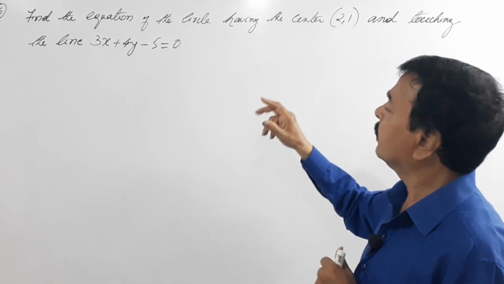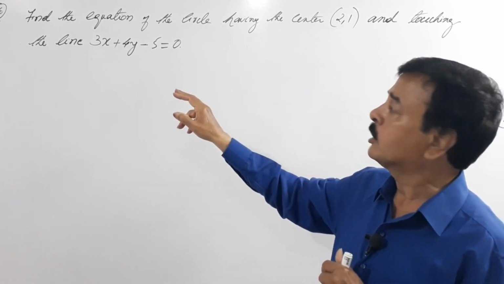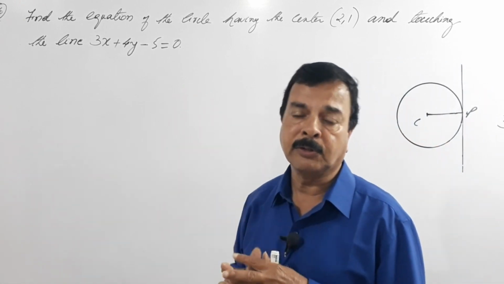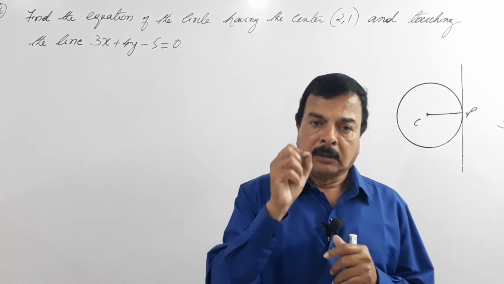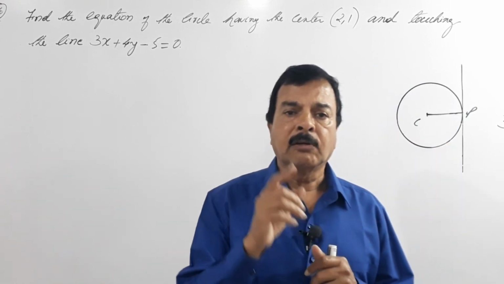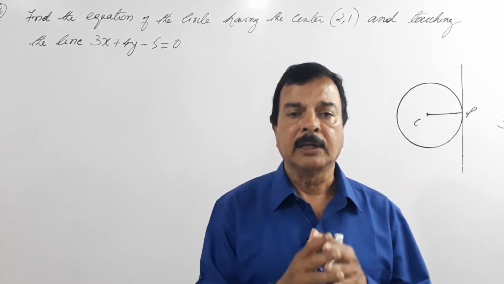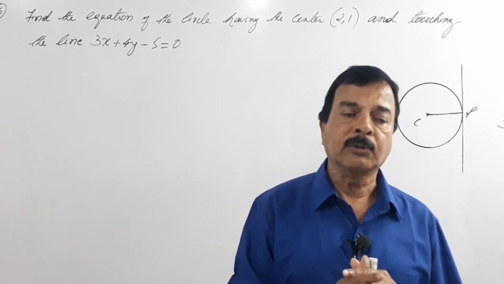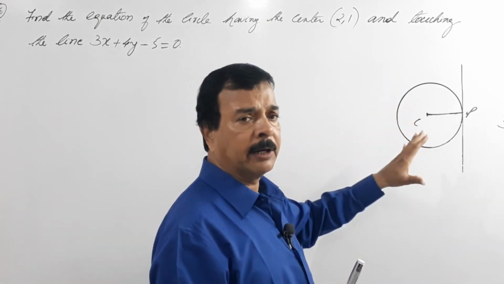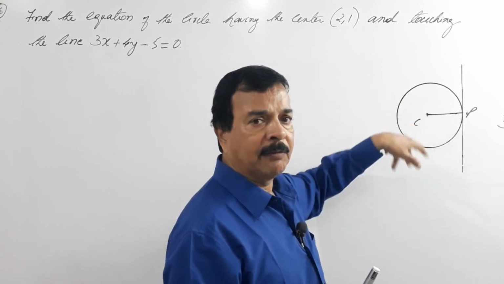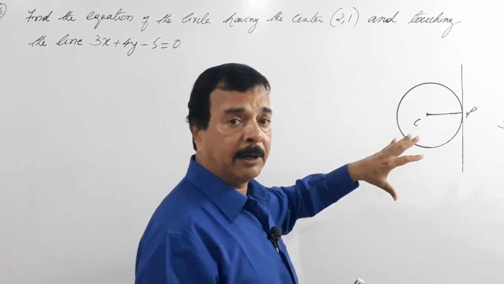Find the equation of the circle having the center (2, 1) and touching the line 3x plus 4y minus 5 equals 0. So we know that the radius of the circle is always perpendicular to the tangent at any point on the circle, isn't it? So now you refer to the figure here. Actually I have drawn the figure and kept it ready to save time, and it is very difficult to draw a freehand sketch of a circle. That's why I made it and kept it ready for you.